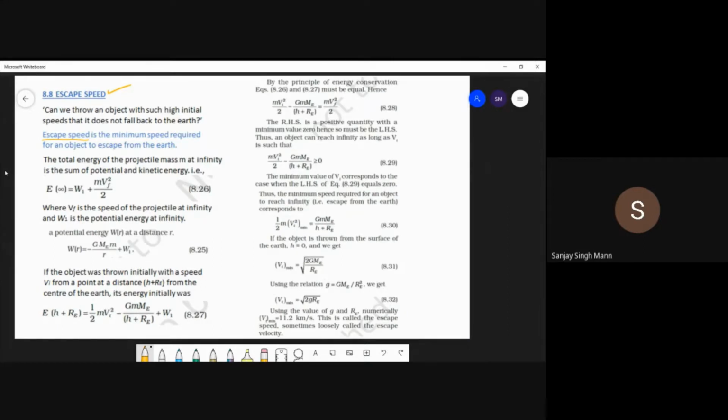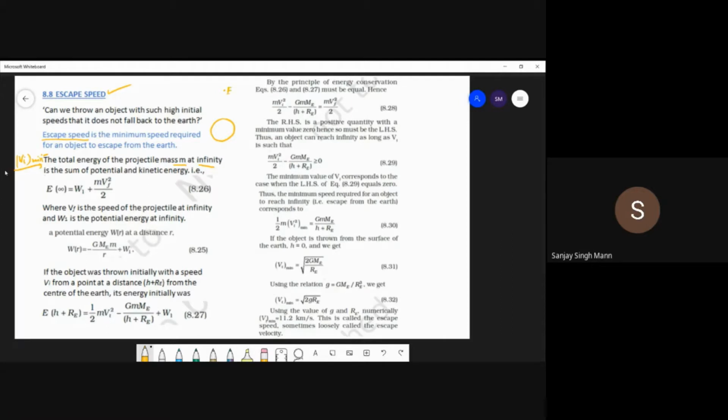Now let us start the derivation: how we will find the minimum velocity that is required. So the initial velocity, minimum, is what we are going to find. Now the total energy of the projectile, whose mass is m, at infinity. At infinity means at a far distance, the projectile is over here.